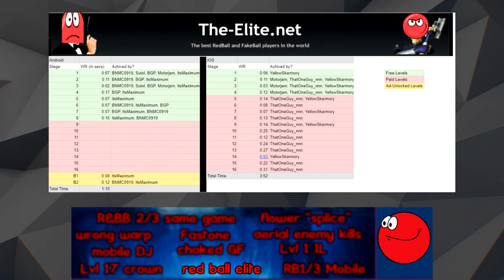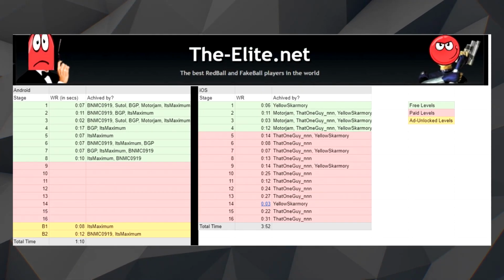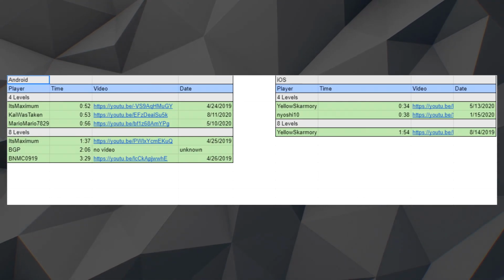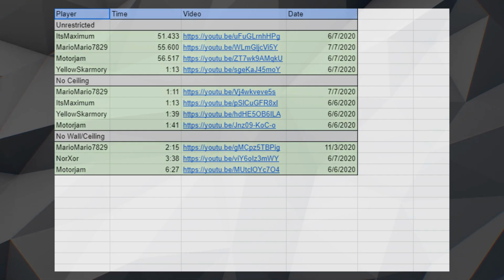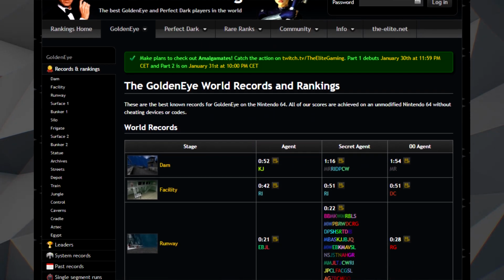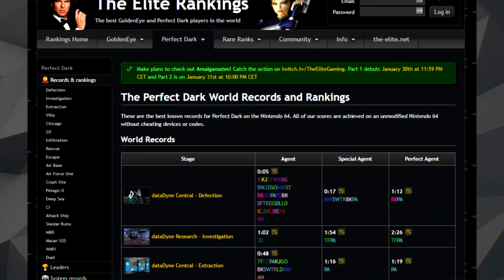The Red Ball Elite refers to a Google Sheets document that contains leaderboards for individual level runs and full game runs of a Red Ball knockoff and for the aforementioned Fast Stone Pyramid. The document is a clear parody of TheElite.net, which tracks world records for GoldenEye and Perfect Dark.